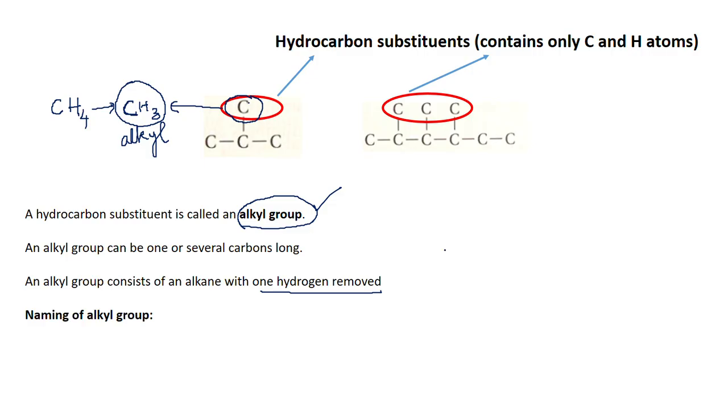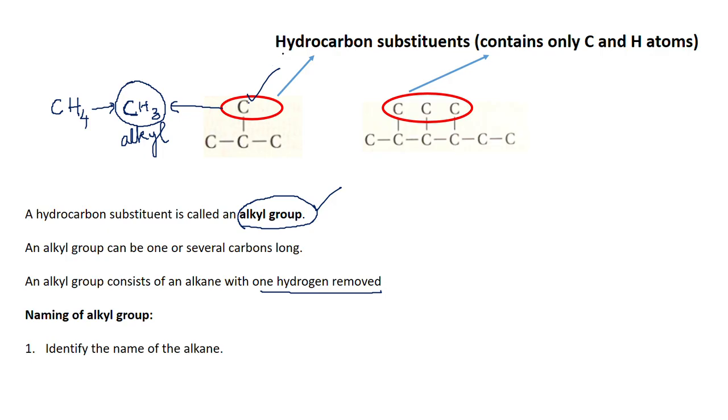We'll see how the alkyl group is named. You cannot always use the term alkyl because it is a common term. Alkane is a common term. There can be one carbon atom, there can be two, there can be n number of carbon atoms. So accordingly, the alkyl group is also named. First identify the alkane which corresponds to the number of carbon atoms available in the substituent group. In this particular case, what is the number of carbon atoms? 1.